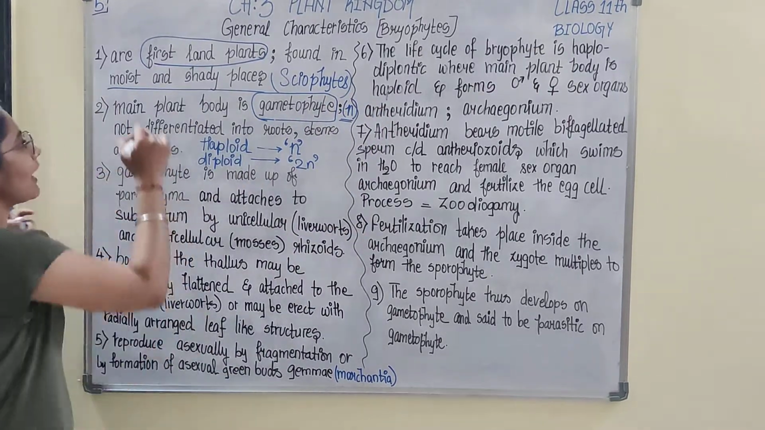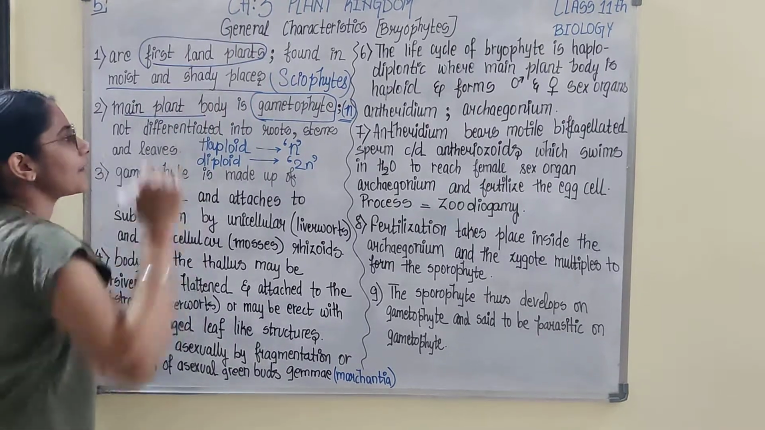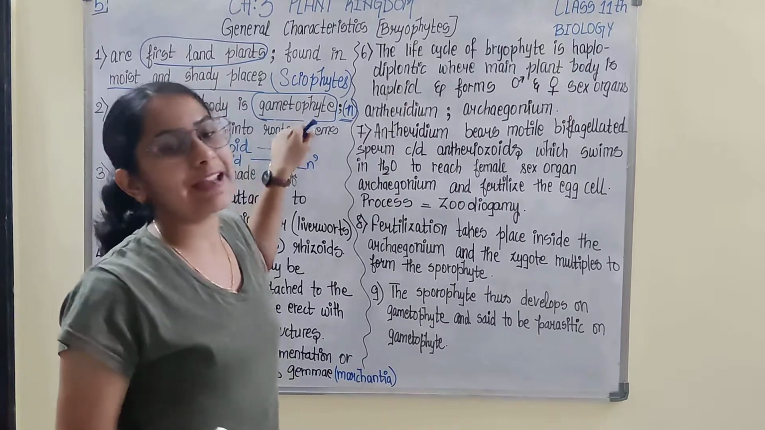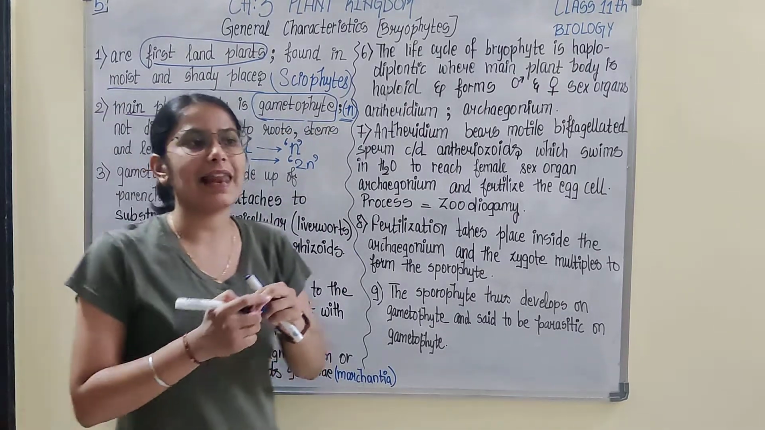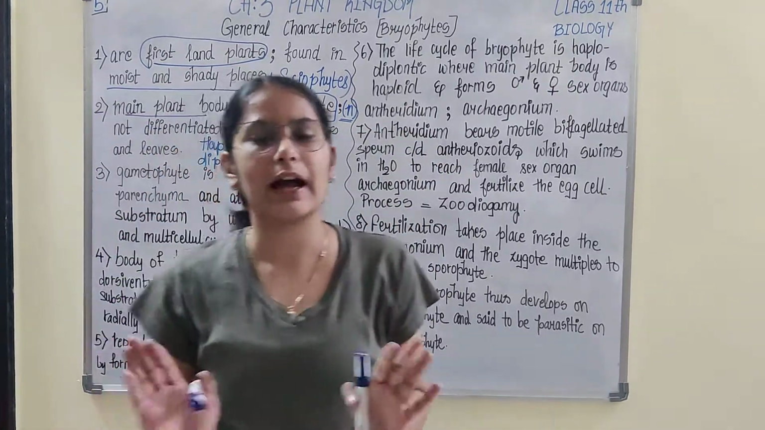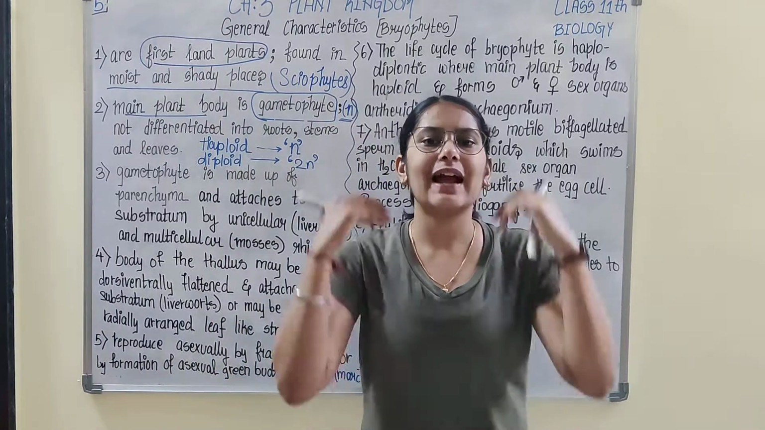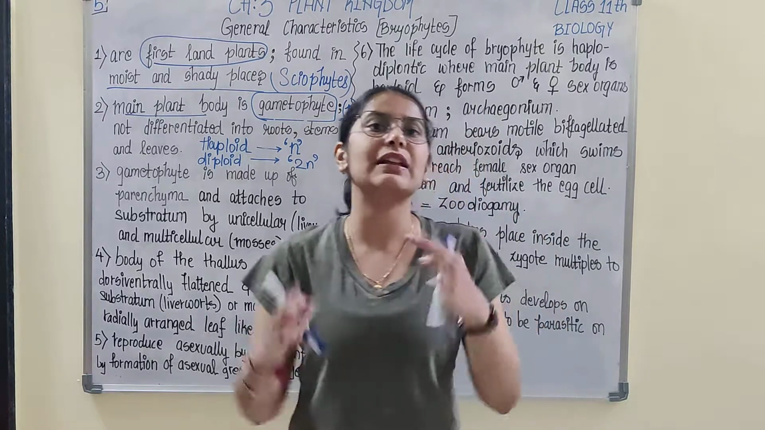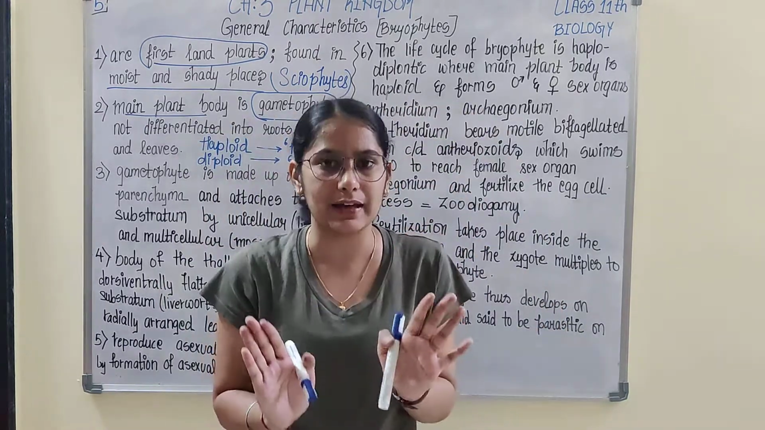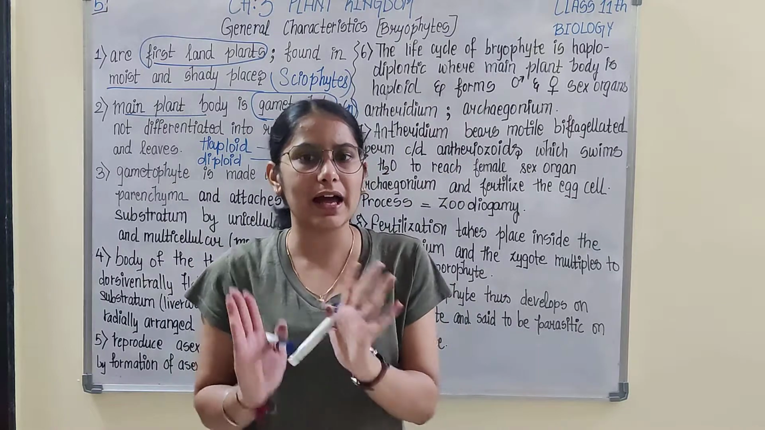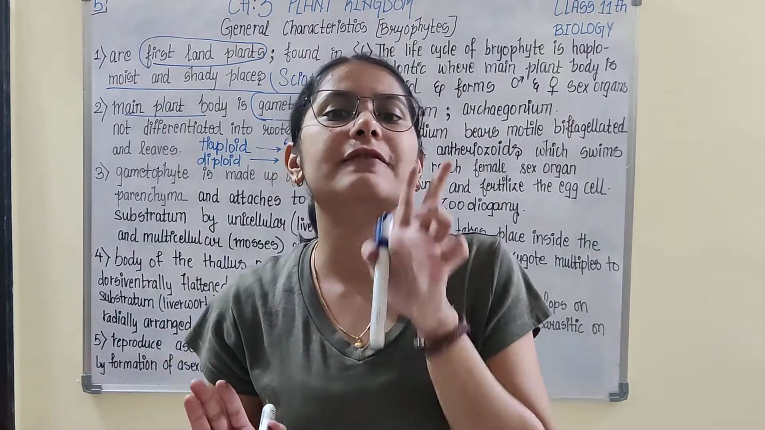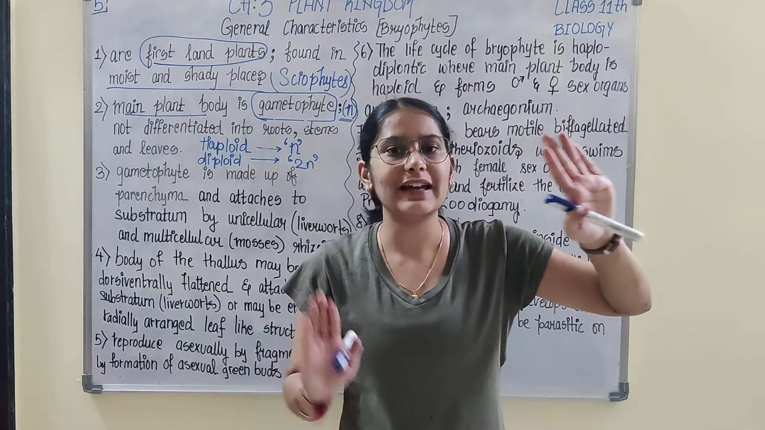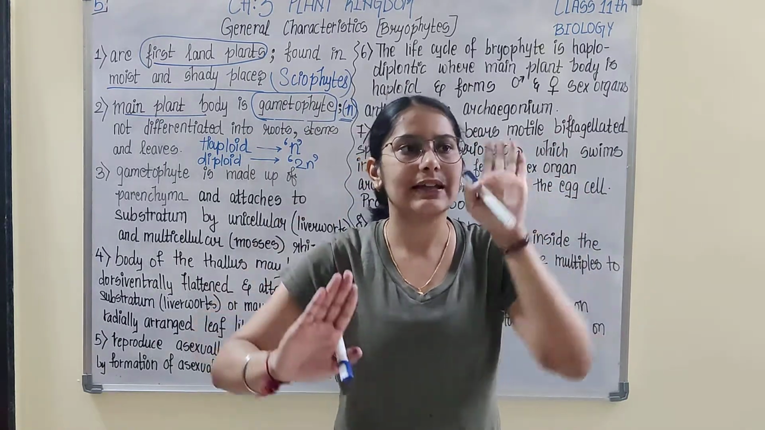So the main plant body in bryophytes is gametophyte. See, there is a life cycle in plants. There are different stages. In a complete life cycle of a plant, you observe two plant bodies. What are those? Gametophyte and sporophyte.